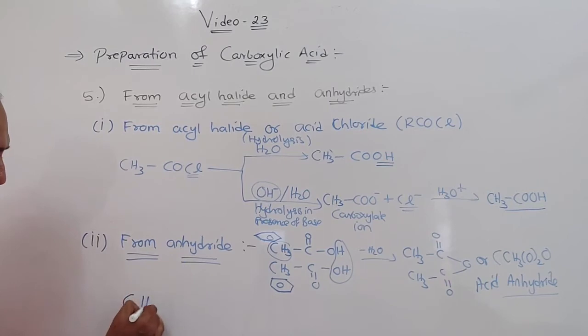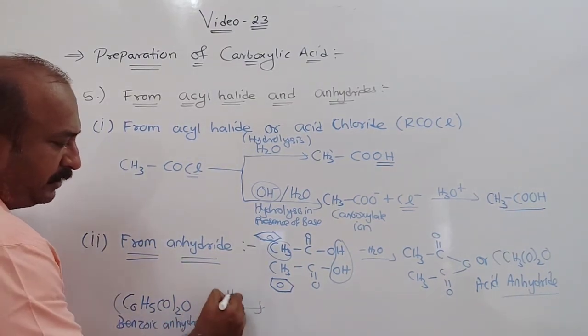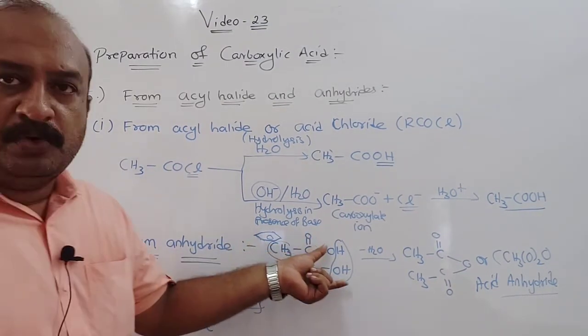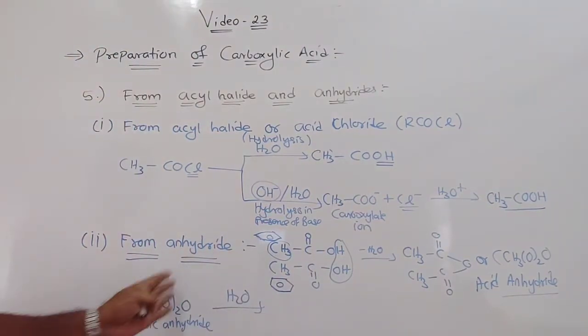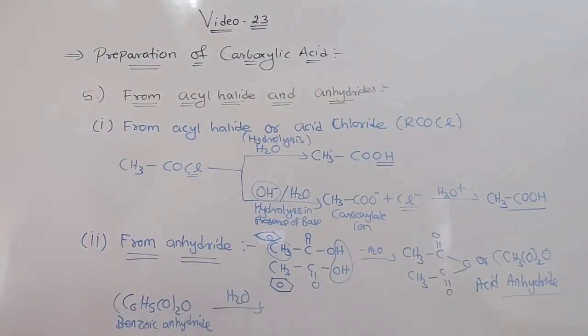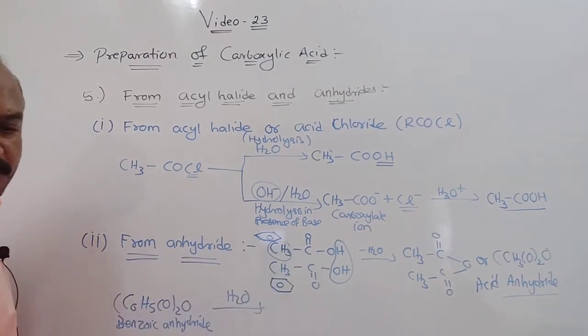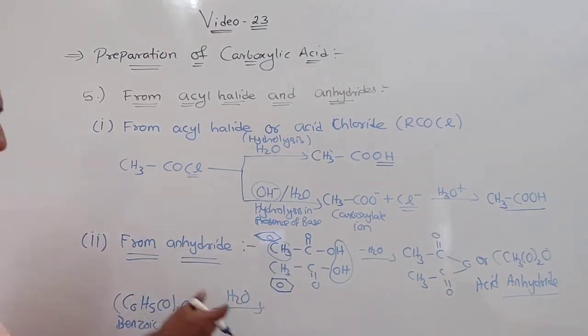So (C6H5CO)2O, what we say? This is your benzoic anhydride. Benzoic anhydride. Clear? When you add water to this benzoic anhydride, because after removal of water you are getting anhydride, if you add water it will get hydrated. So what will happen? The same two things you are going to get. Now in your book, two molecules you will get.